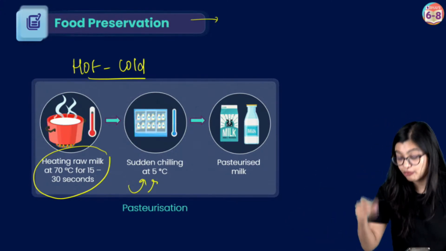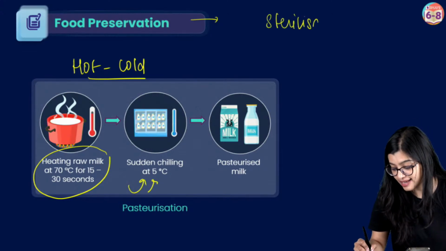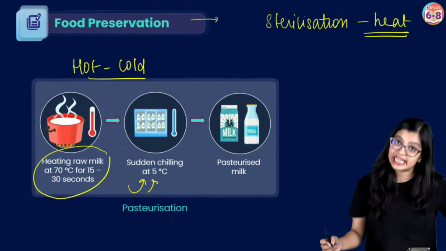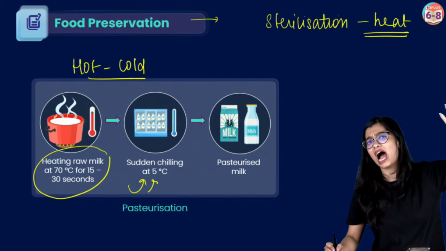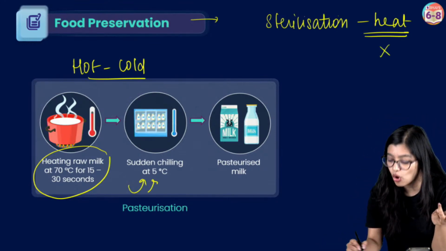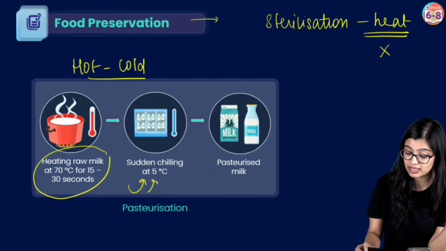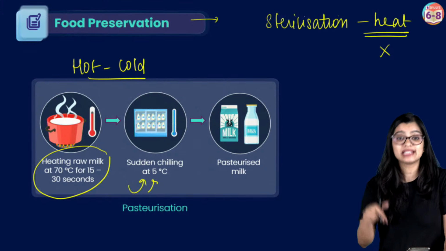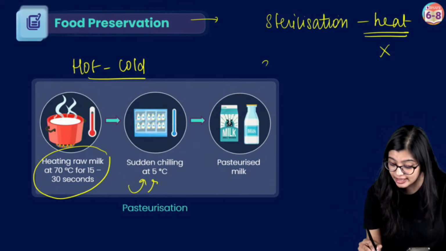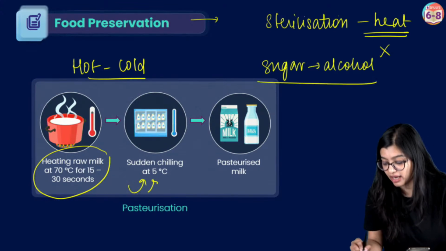Now, how is pasteurization different from sterilization? Sterilization normally uses a heat technique where you heat it to very high temperature such that you kill the organism. Yes? So here there is no cold technique involved. That is the main point of difference between pasteurization and sterilization. Now, what is inoculation? I have already discussed. What is fermentation? Fermentation is when sugar gets converted to alcohol in anaerobic conditions.